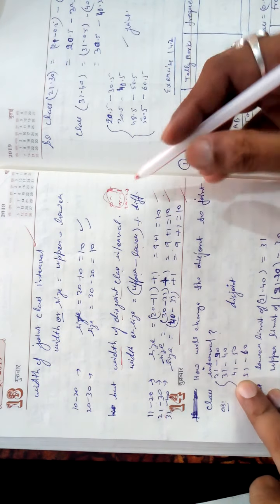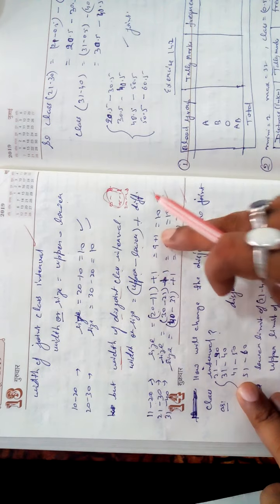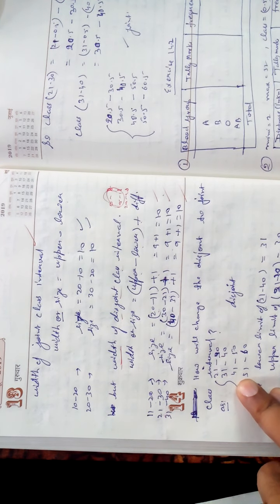The difference is added, and that is how you get the class size.